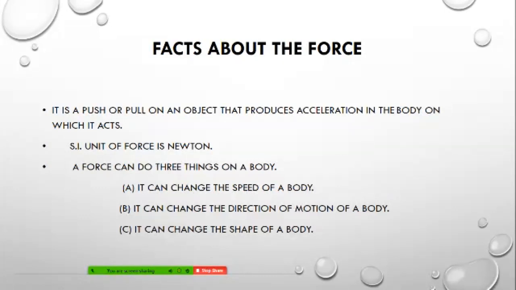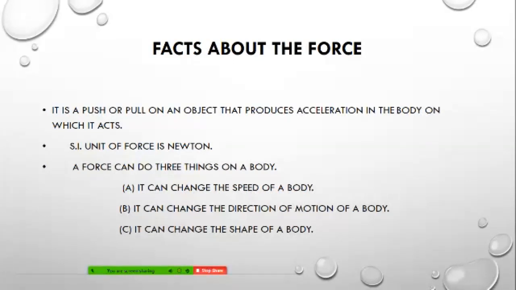It can change the direction of motion also. If you are playing cricket or hockey or football, any game, students, then you kick the ball, or you pass the ball between the players, and at that time you are changing the direction of motion of that body. Any bowler gives you the ball in cricket and you hit the ball, at that time the direction of motion of that body is changed, means the ball will change its direction.